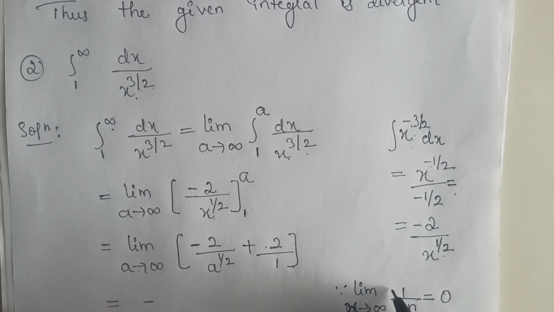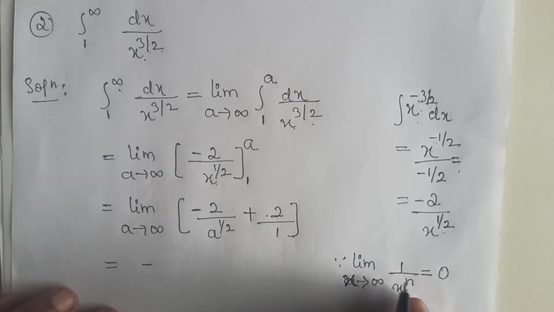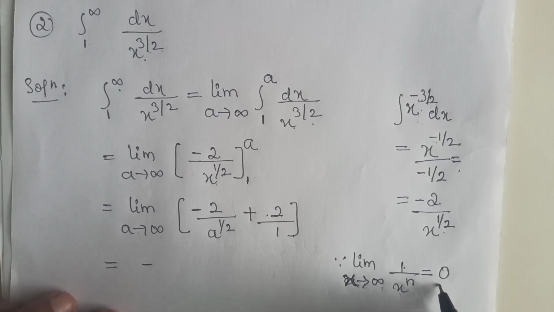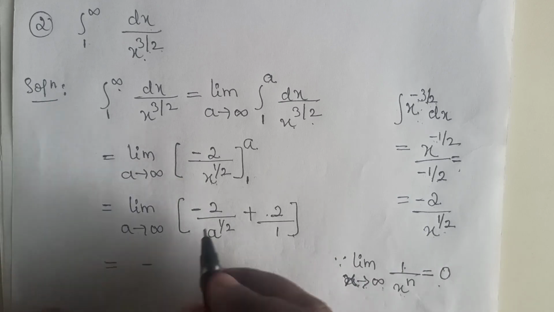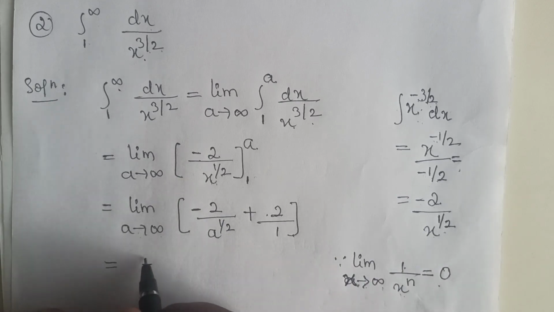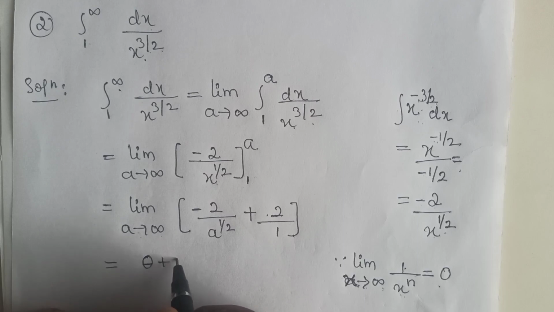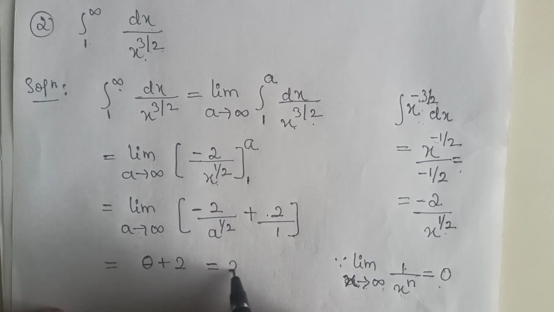That means in the place of x, if you substitute infinity, we get 1 divided by infinity, which equals 0. Remember that directly: 1 divided by x raised to n equals 0. So you get this part as 0 plus 2, which equals 2.